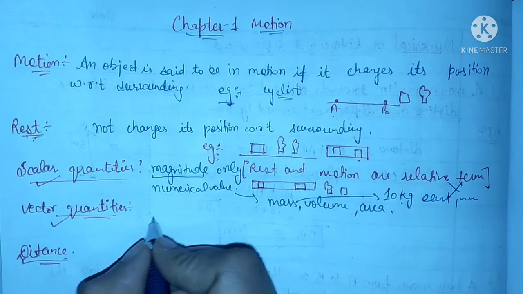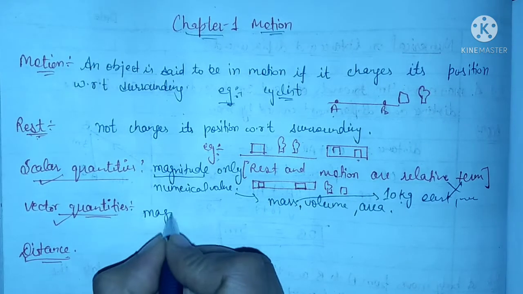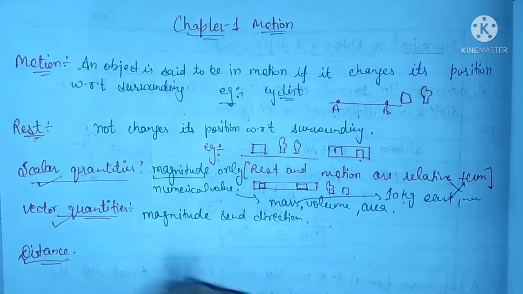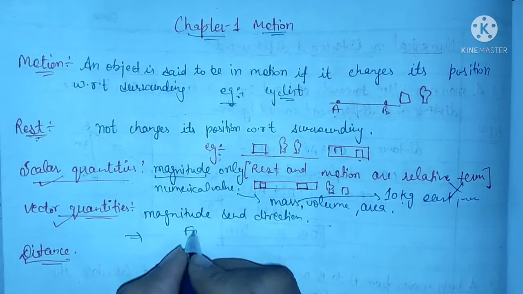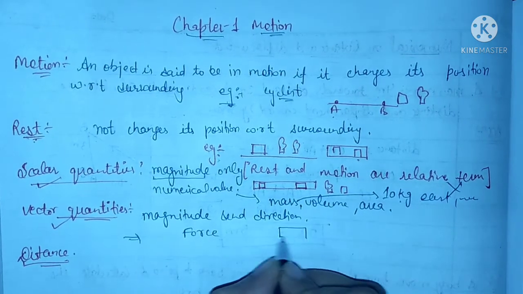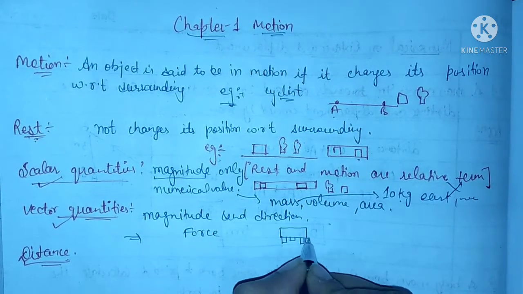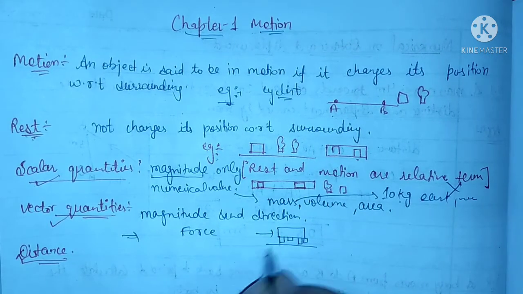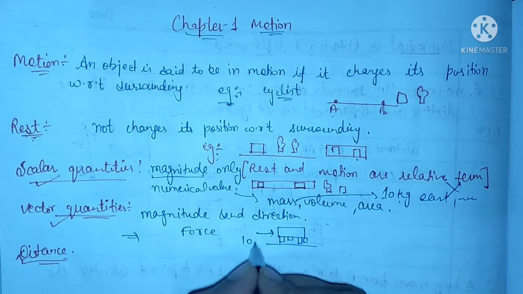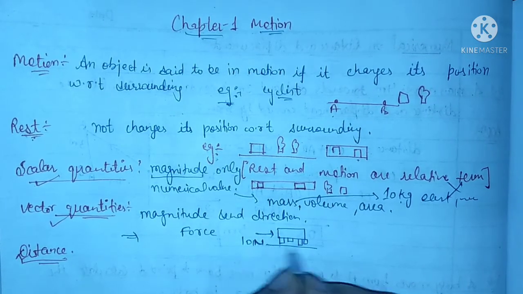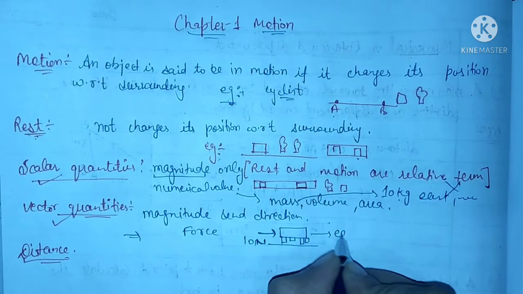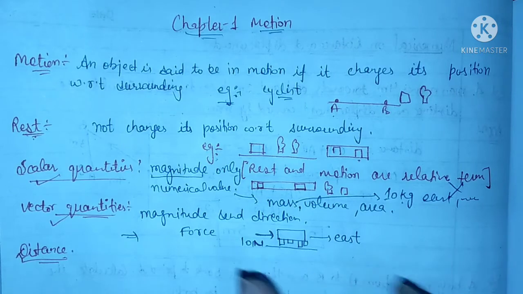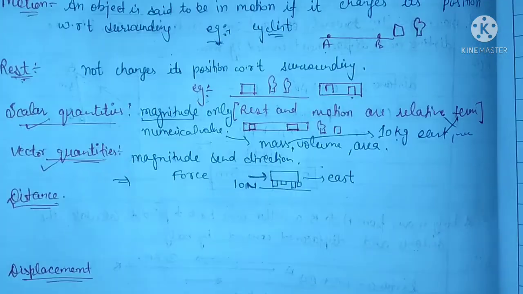The next term is vector quantity. Vector quantity means requiring both magnitude and direction. Let's say the example is force. Let's consider some table lying on the ground, and I have to push this table, means I have to apply some force. Alright, let's say I am applying 10 Newton of force. So I am also including that I am applying the force in east direction. So in this case, a numerical value and a direction both are required. So these quantities are known as vector quantities.